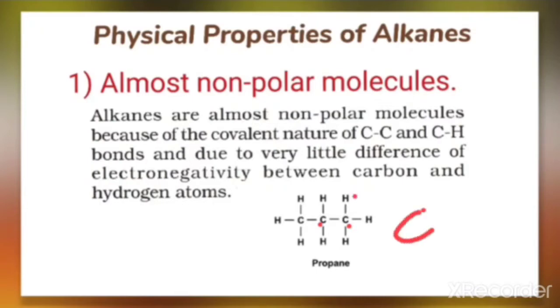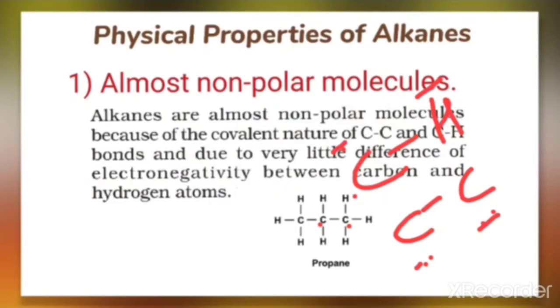Both the bonds, that is C-C bond and C-H bond, are covalent in nature, and there is very little difference in the electronegativity. When we compare the electronegativity here, carbon-carbon both are the same type of atom, that's why there is no difference in the electronegativity here. And here also, compared to carbon and hydrogen, very little difference is there in electronegativity.